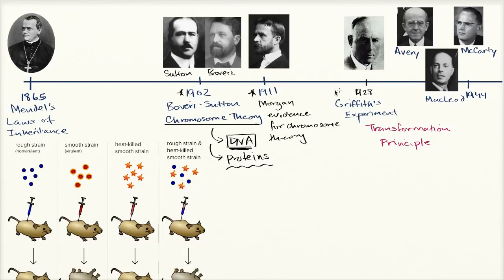His experiments, which he conducts and publishes in 1928, aren't responsible in and of themselves for establishing DNA to be the molecule that's actually the basis of inheritance. But they start an interesting path of inquiry where these gentlemen in 1944 are finally able to establish that DNA is where these heritable factors are actually encoded. So what was Griffith's experiment?